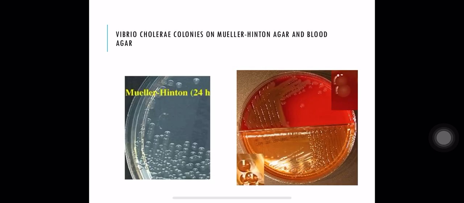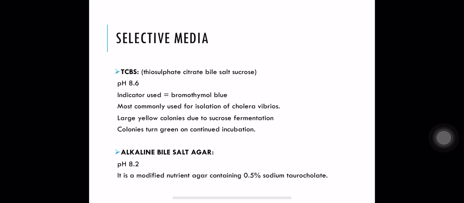Here there is a picture of nutrient agar. It shows translucent colonies of Vibrio cholera, which is a characteristic appearance useful in diagnosis of Vibrio cholera. Here Mueller-Hinton agar is shown and blood agar is shown. In Mueller-Hinton agar also you can see translucent colonies, and in blood agar some greenish discoloration can be seen around the colonies, that is because of hemodigestion.